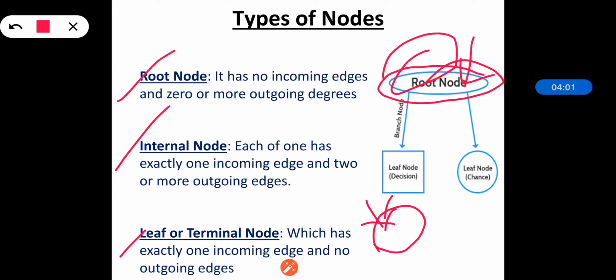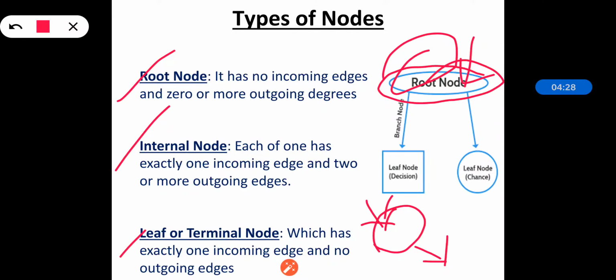So as the root node is the main node, it has no incoming edges and it has 0 or more outgoing edges, because from the root node various nodes are created. Outgoing means the edge which is going from that node, then it is called outgoing.